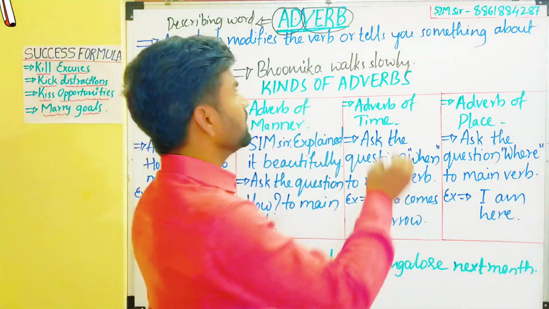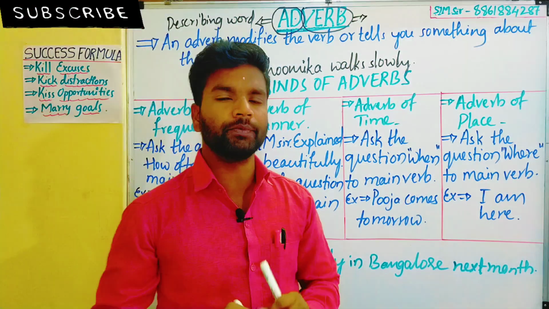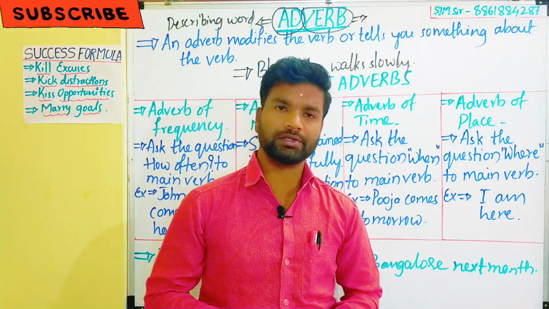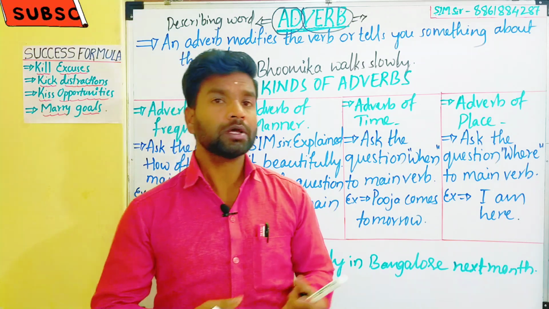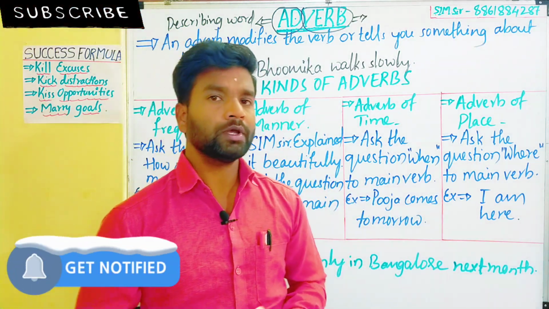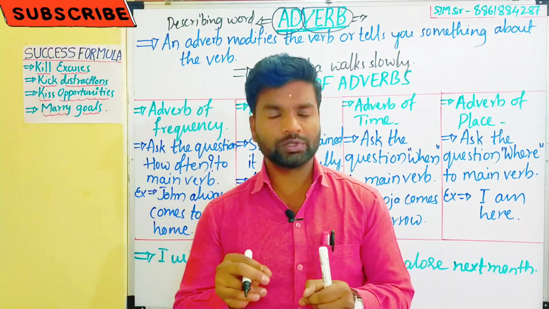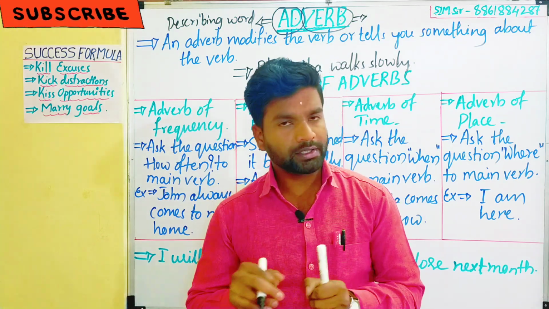Already I have made a video on the topic of verb. The detailed explanation is there. If you didn't watch that, you can watch it in my playlist on YouTube. Then you will get clarification about the verb, which words we call verbs, and their types.